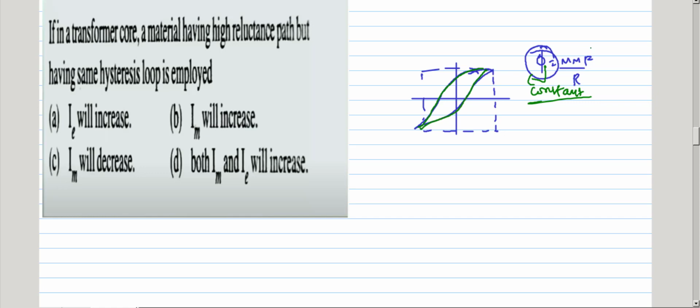Okay, so what happens: high reluctance path means flux is constant, current increases. So he has given that the BH loop is constant, the BH loop is same, which means that flux is constant. So whatever the flux produced, this is the maximum flux, that remains constant. This is the maximum flux, positive Bmax. So this is negative Bmax.